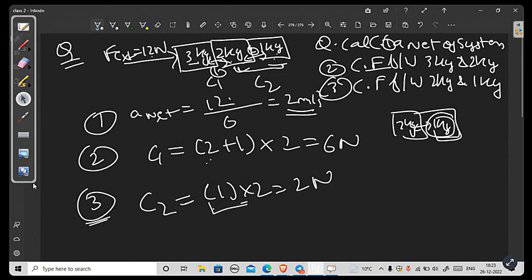So the total mass here I have written as only 1, and then I have multiplied this with the net acceleration, which is 2 meter per second square. So this is not the mass of the 2 kg block, this is acceleration. So 1 into 2, this is your acceleration, A net. So 1 into 2 is 2 Newton. Because what I told you here.